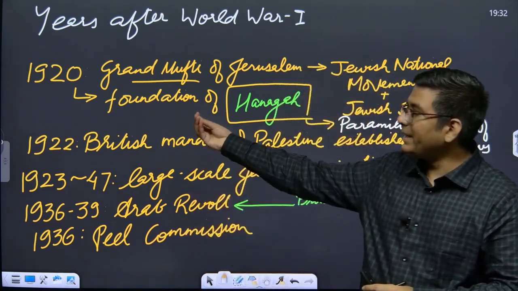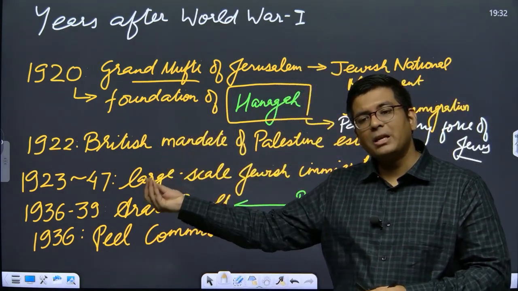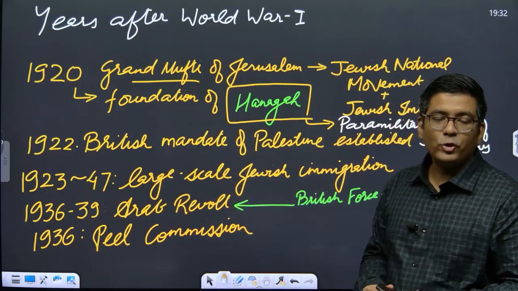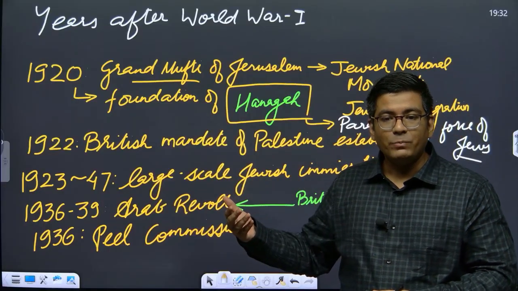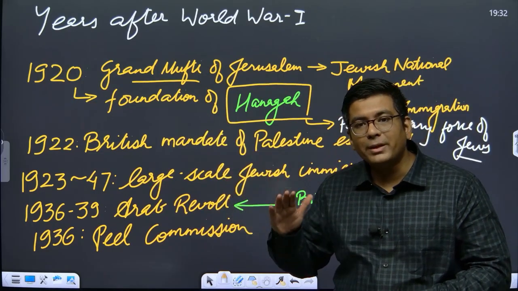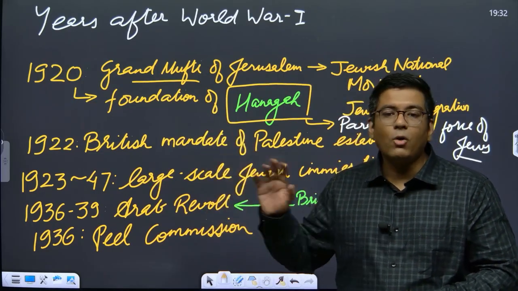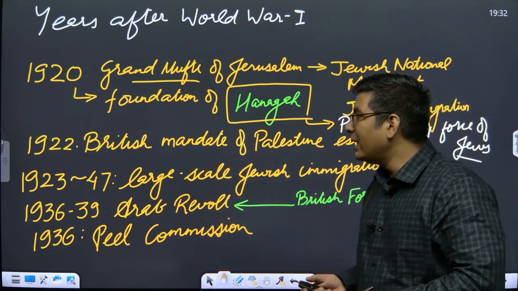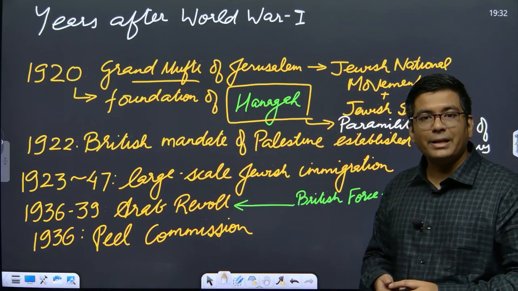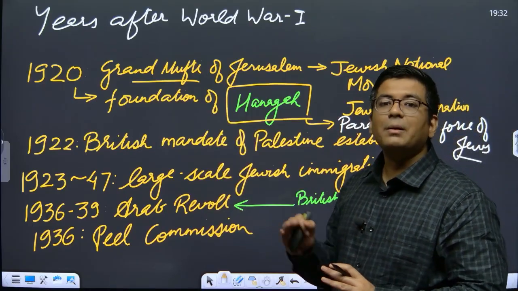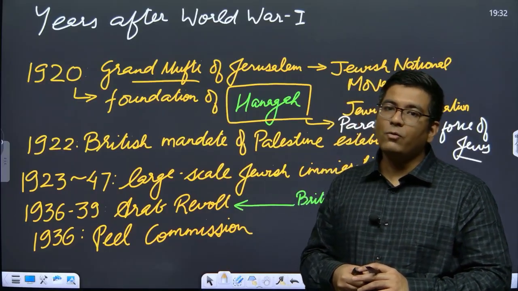Now the point being, in 1920 Arabs are in the majority and the Jews are in the minority. So as of now, you are going to be defensive. Then eventually what is going to happen is you go underground and you plot revenge. So this is basically what happened in 1920. Now in 1922, officially the British mandate of Palestine was established.